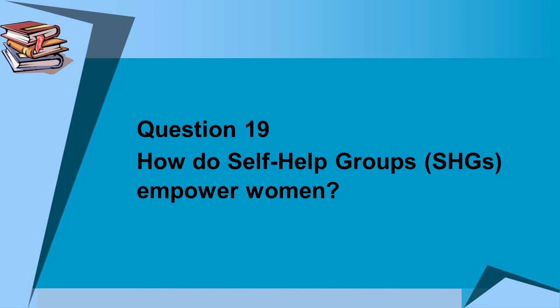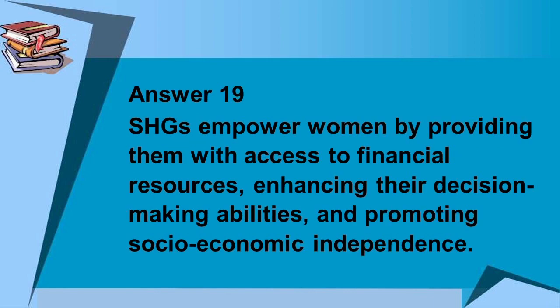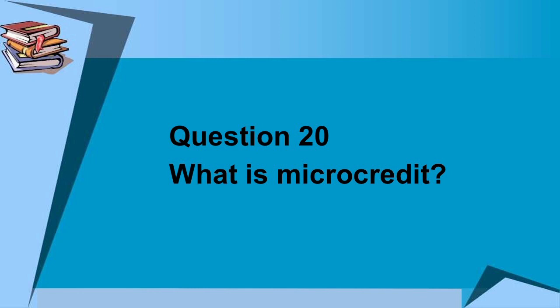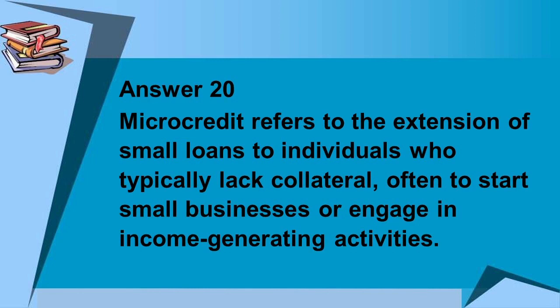Question number 19 is, how do self-help groups empower women? Answer to question number 19 is, SHGs empower women by providing them with access to financial resources, enhancing their decision-making abilities, and promoting socio-economic independence. Question number 20 is, what is microcredit? Answer to question number 20 is, microcredit refers to the extension of small loans to individuals who typically lack collateral, often to start small businesses or engage in income-generating activities.